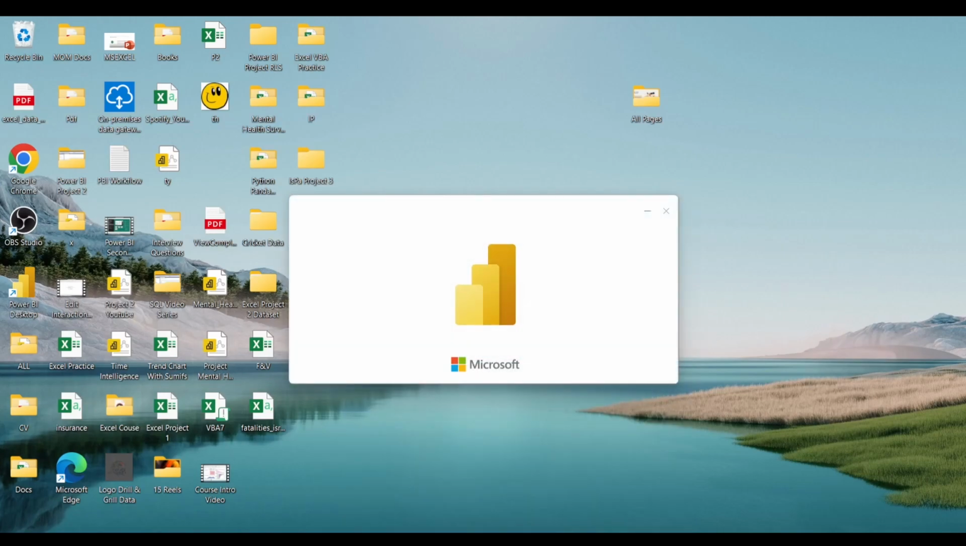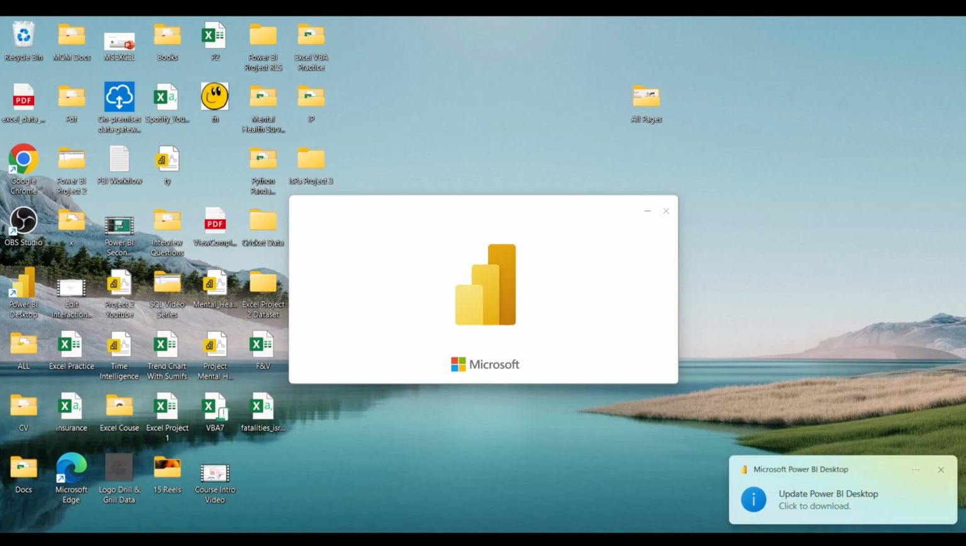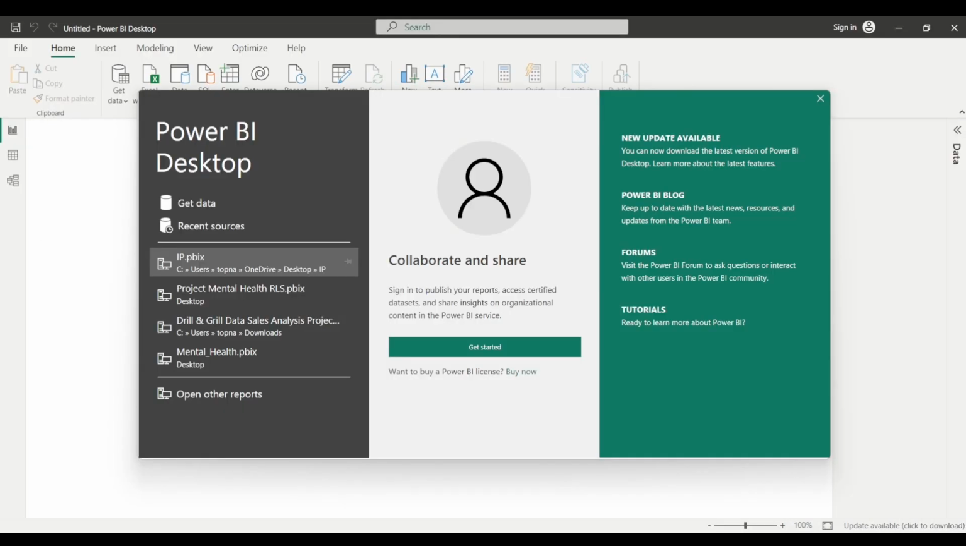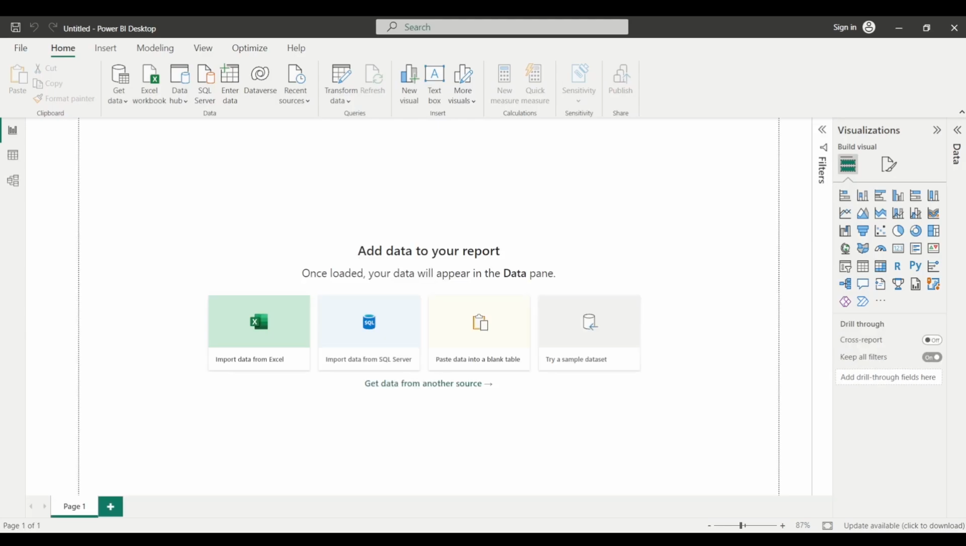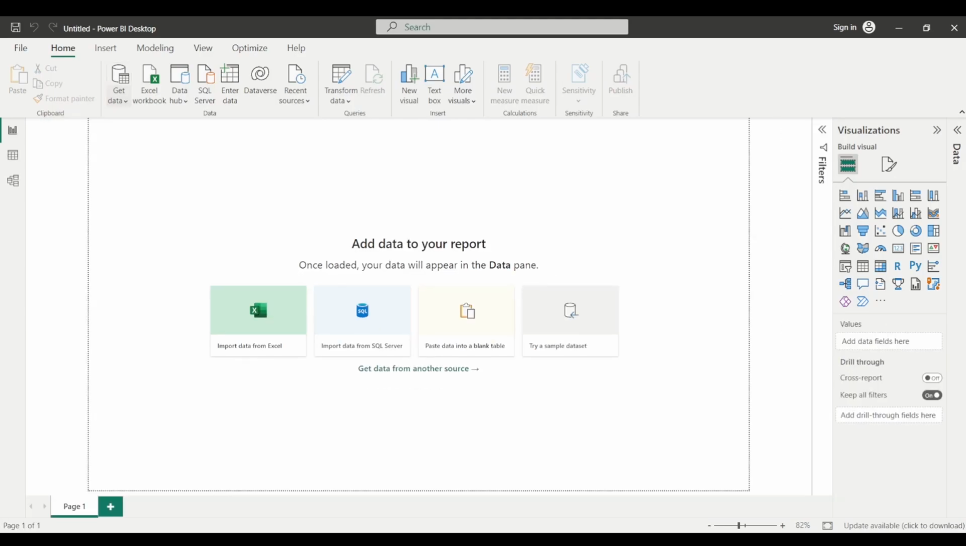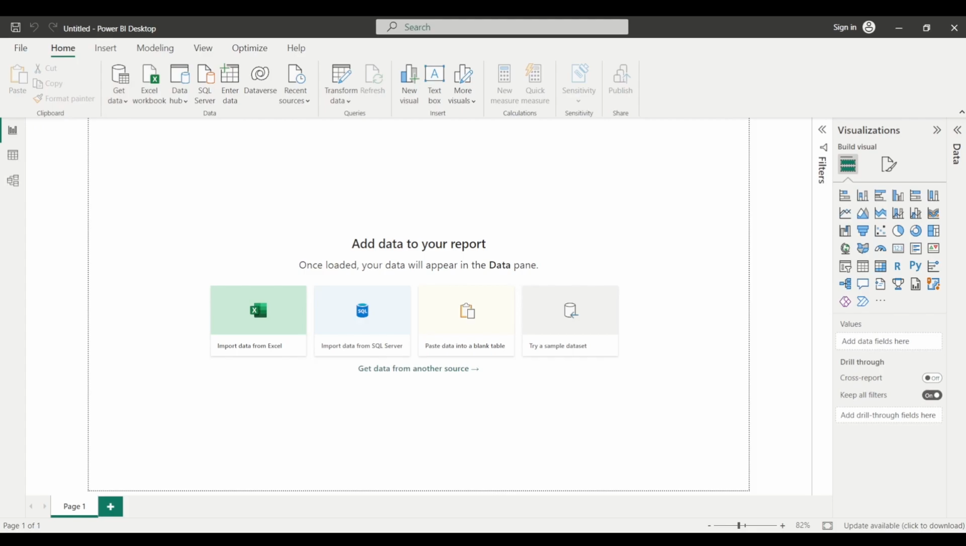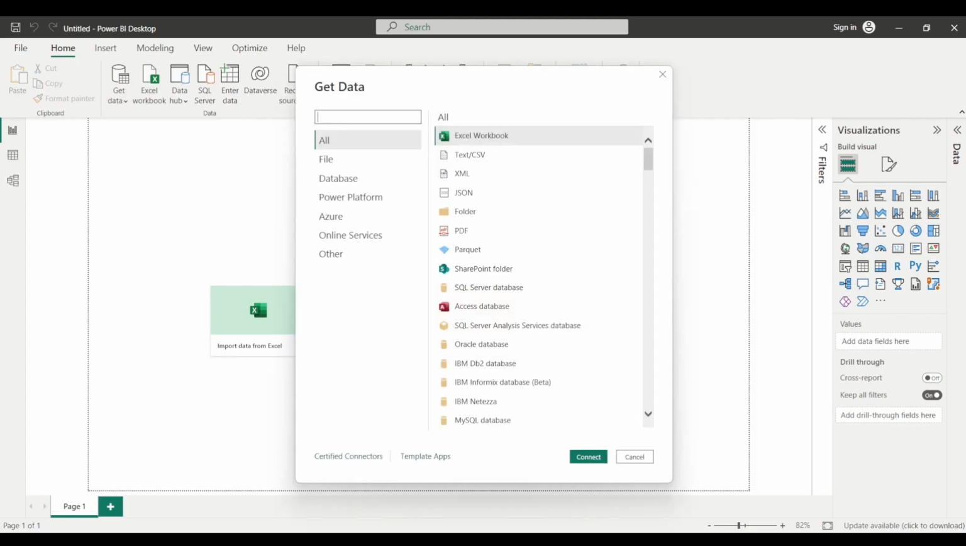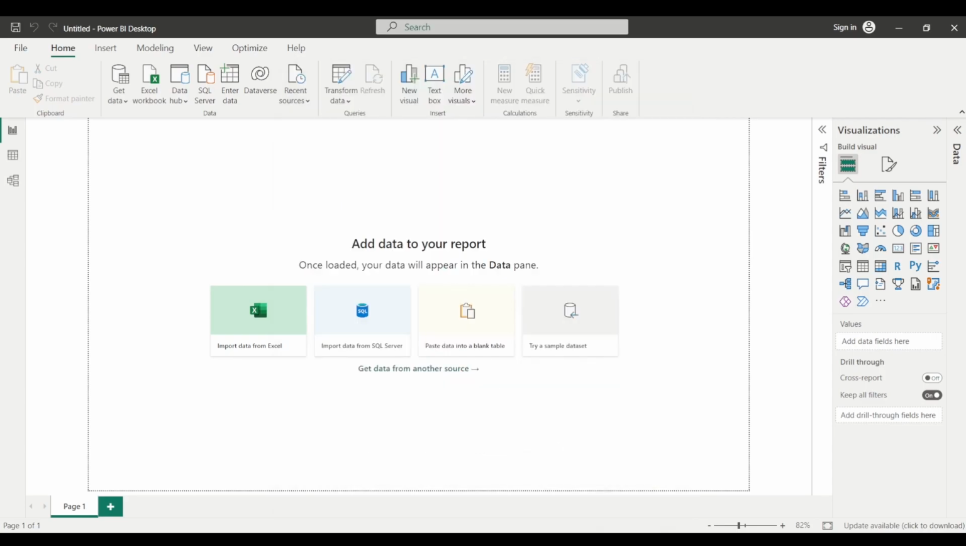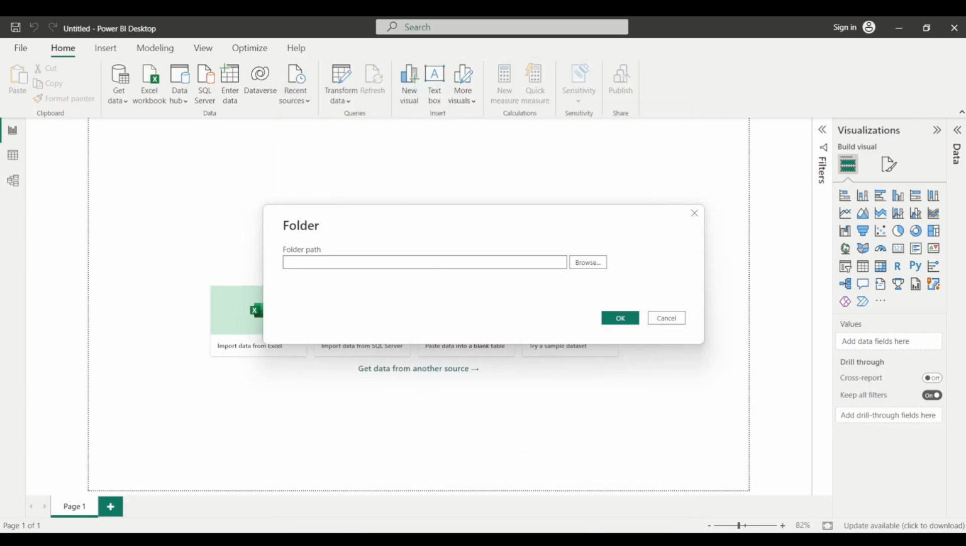It may take some time for Power BI desktop to open. Close it, and then I will simply click on get data, then click on more, folder, connect. Now you are required to provide the path of the folder. So I'll simply click on browse.